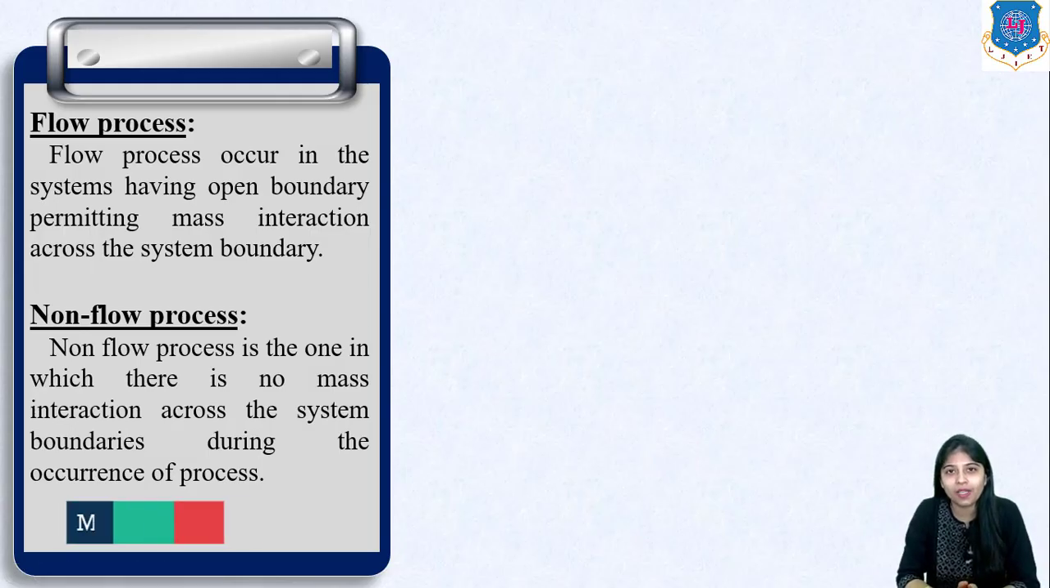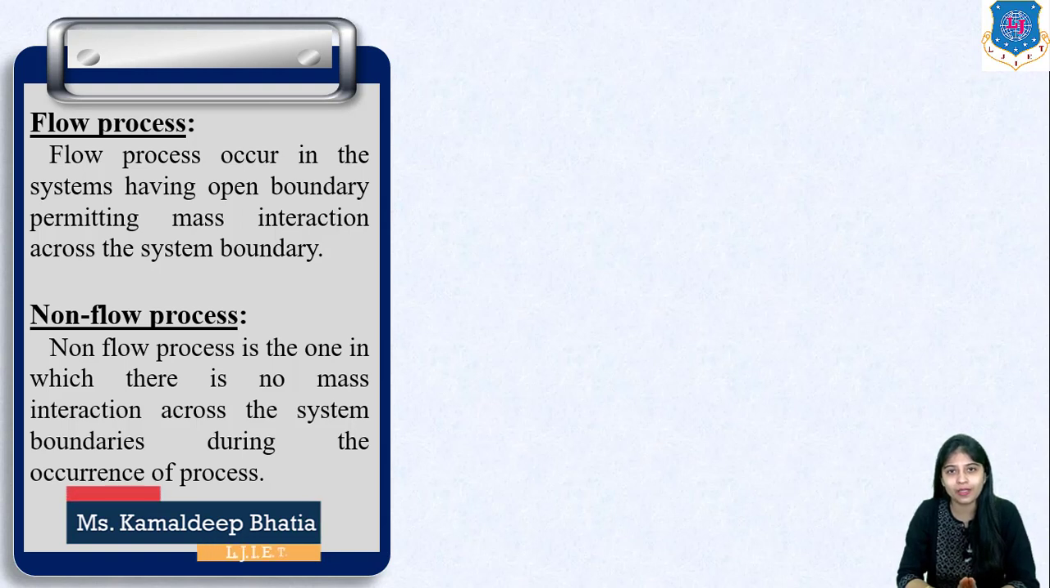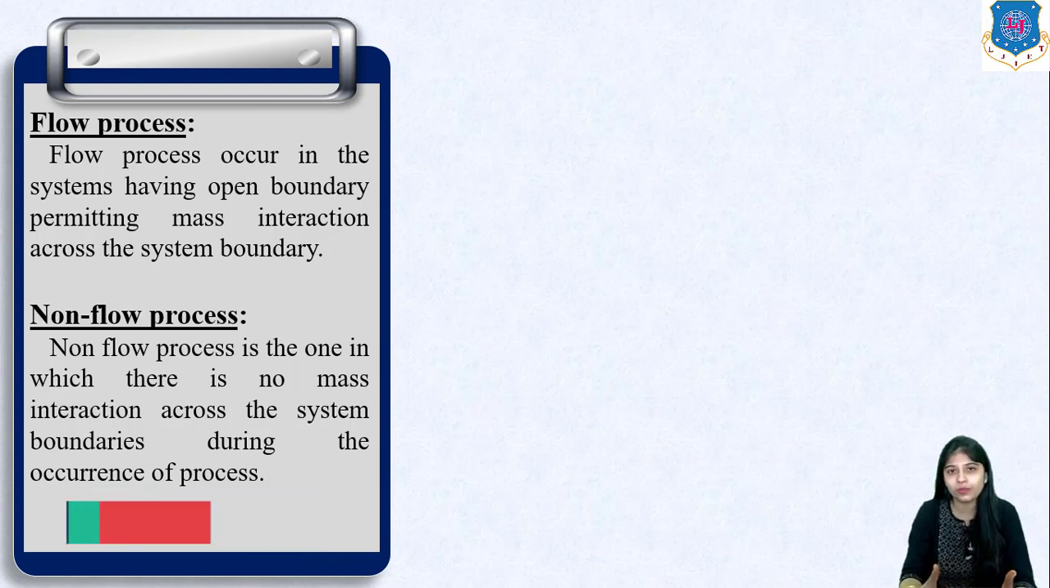Hello everyone. In this session we will be discussing some of the non-flow processes in detail. Let us first revise what flow process and non-flow process mean. A flow process is one in which the system permits mass interaction across the system boundary. A non-flow process is one in which there is no mass interaction across the system boundary during the occurrence of the process.